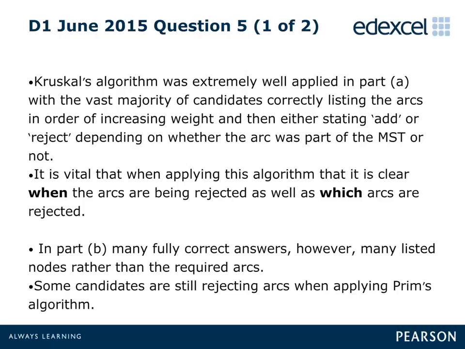When applying Kruskal's algorithm, it is vital that candidates make it clear to examiners which arcs are being rejected, and when these rejections are taking place. Most candidates correctly applied Prim's algorithm in Part B. However, some listed the nodes rather than the required arcs in order. It is still disconcerting that a significant number of candidates are rejecting arcs when applying this algorithm.